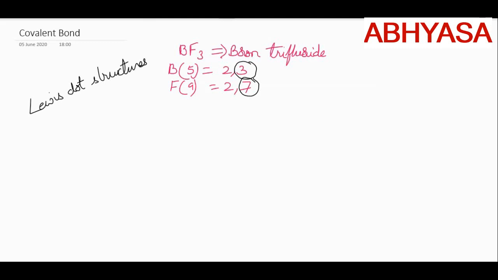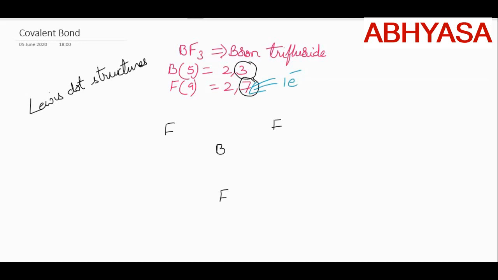So now let's write the Lewis dot structure for the BF3 molecule. Let me write boron at the center and fluorine in this particular way. Now let me write the valence electrons of fluorine. They are 7 in number, and we know that fluorine requires 1 more electron to get the octet configuration.